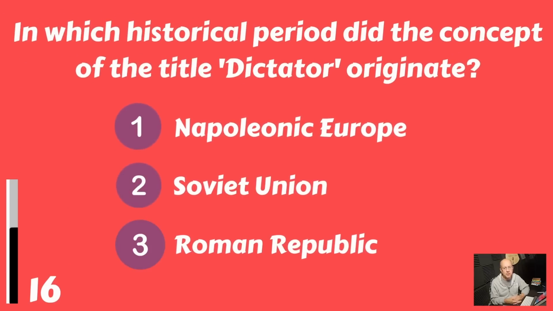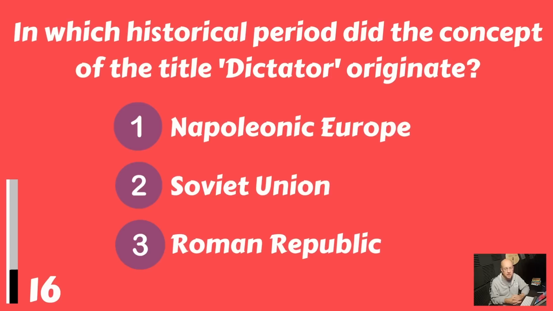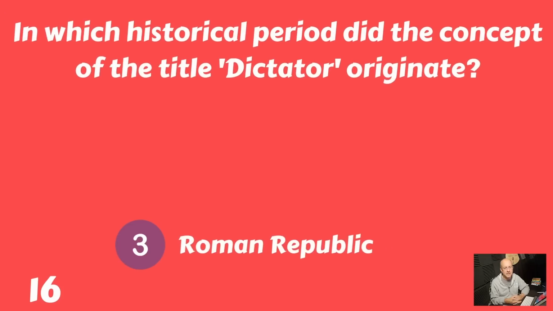In which historical period did the concept of the little dictator originate? The Napoleonic Europe, the Soviet Union, or the Roman Republic? And that originated in the Roman Republic.